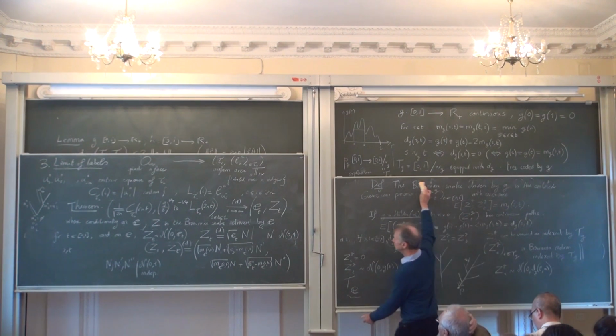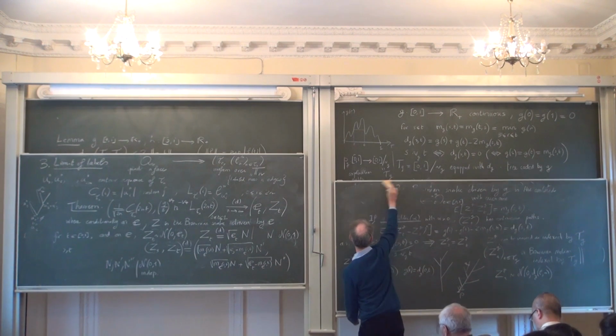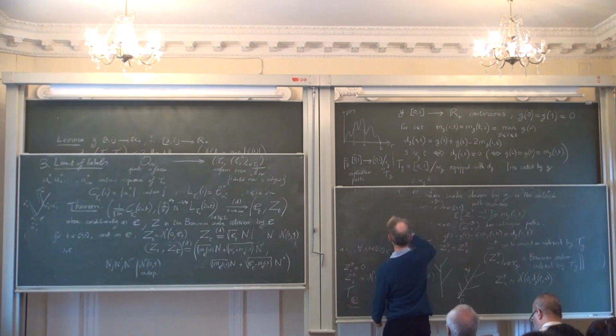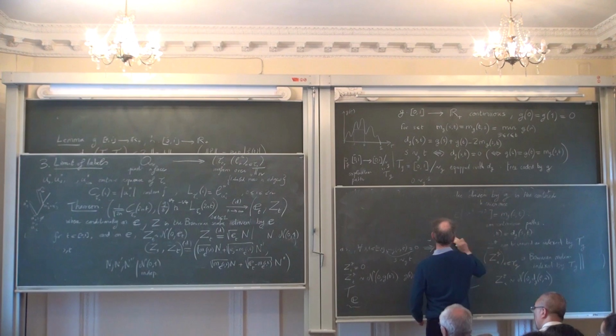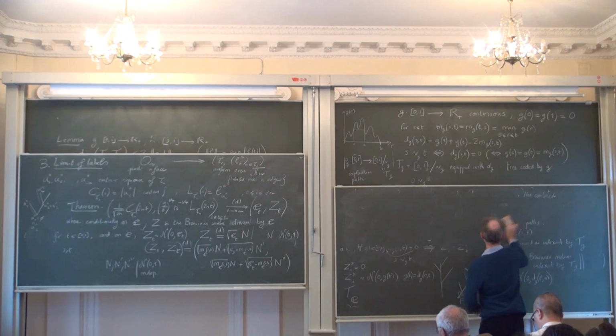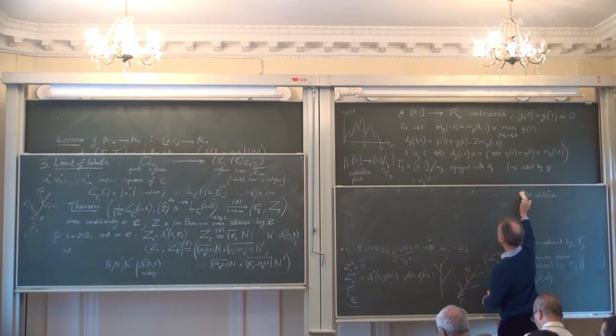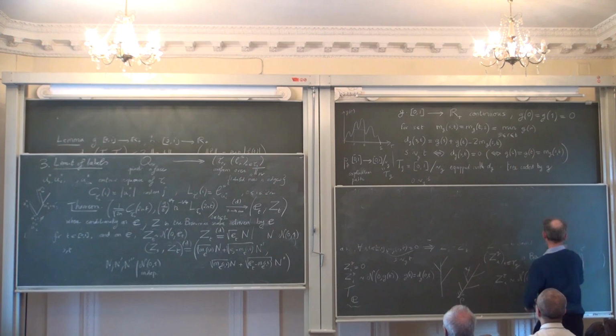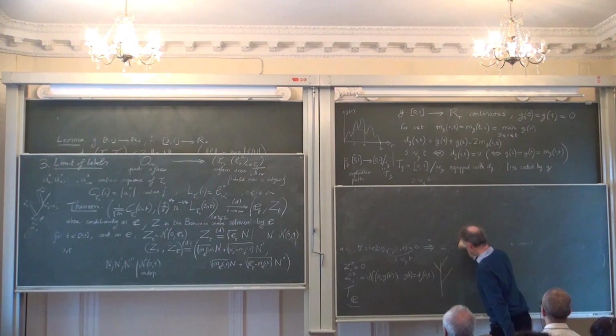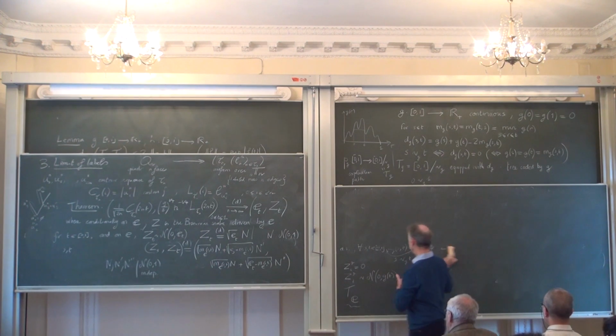Of course I'm not going to give the full proof because there are technical details, but I think I will give the basic ideas. This is most important. So I will start again with the one-dimensional marginals.